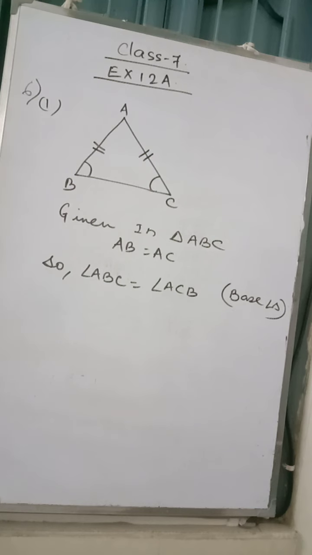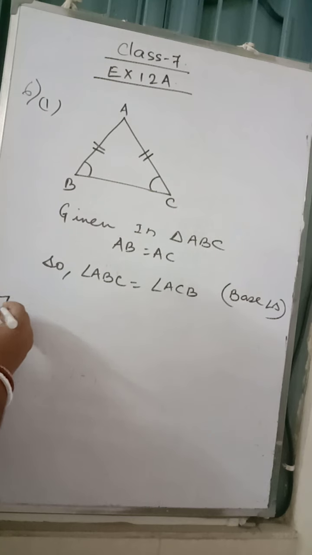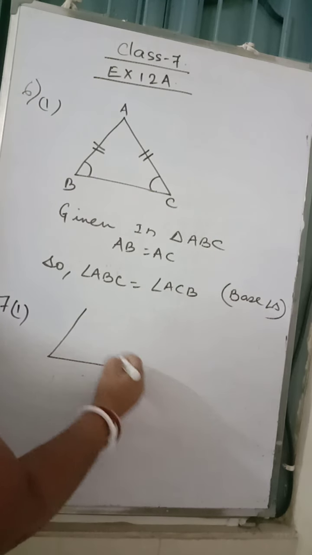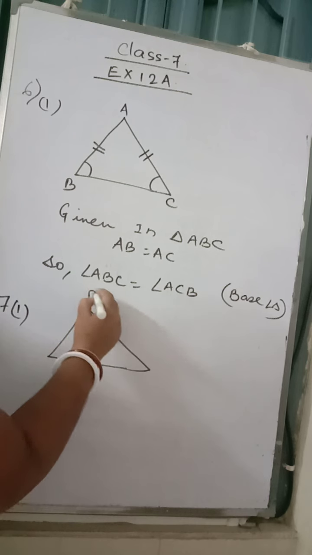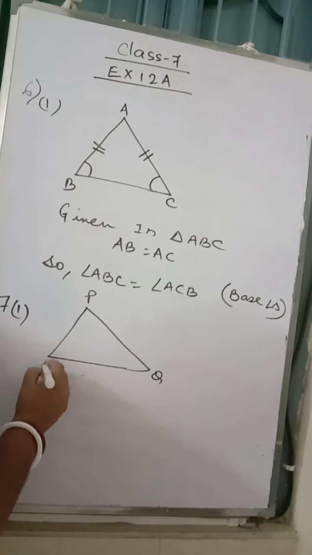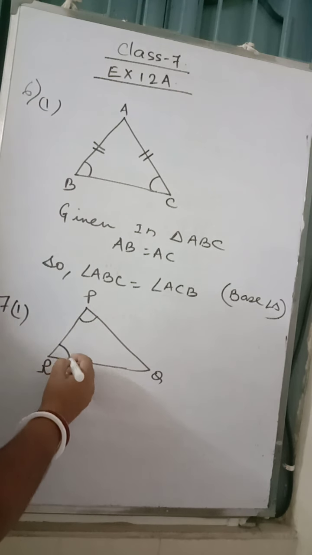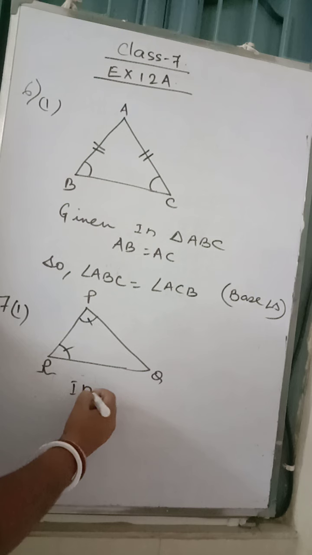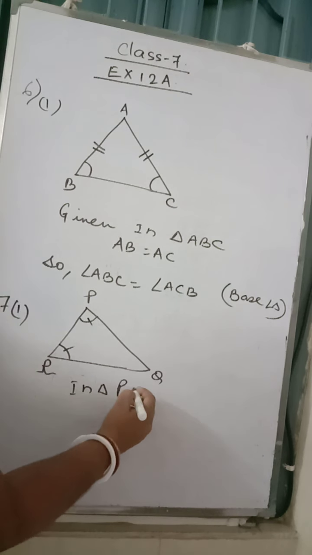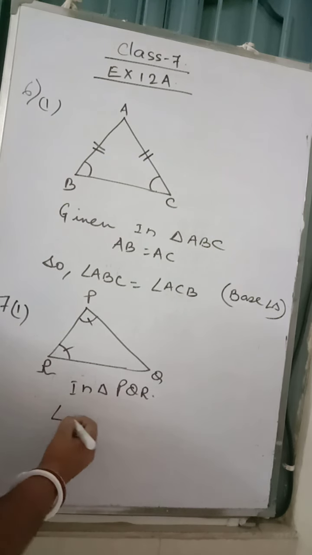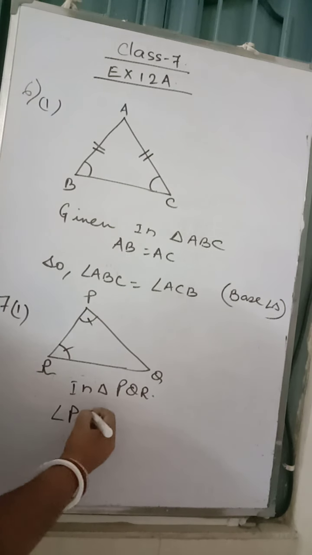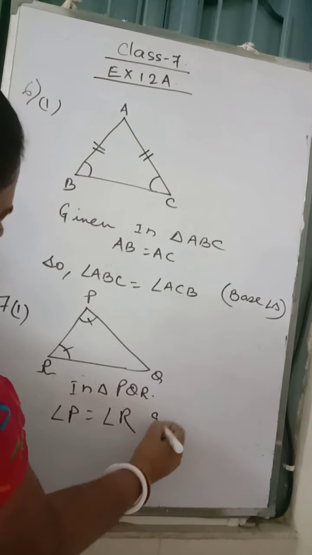Similarly, in question number 7, they have given you a triangle PQR. Angle P is equal to angle R, 7.1. In triangle PQR, angle P is equal to angle R. It is given.